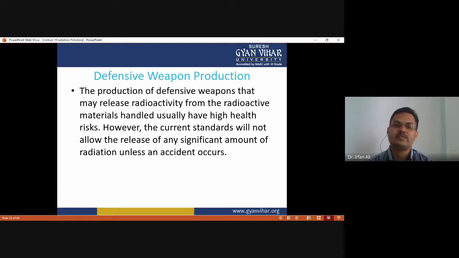So, defensive weapon production is another source of radiation. The production of defensive weapons may release radioactivity from the radioactive materials, and those handled usually have high health risk. However, the current standard will not allow the release of any significant amount of radiation unless an accident occurs.